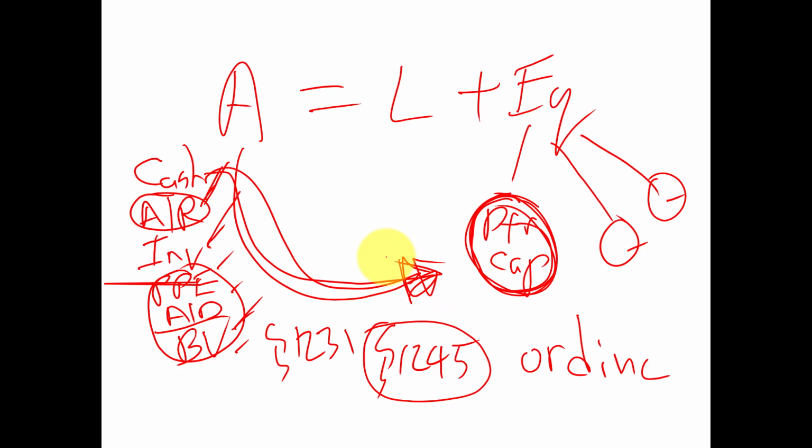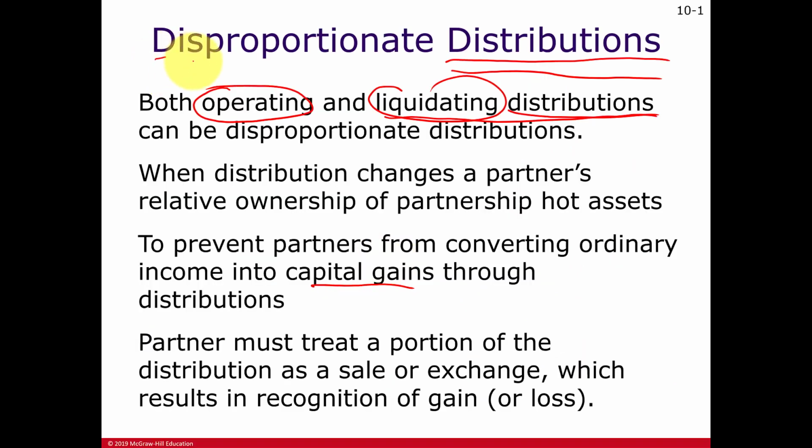So going back to this concept of disproportionate distribution. Disproportionate because the partner that's being bought out doesn't receive receivables, inventory, Section 1231 assets. They're only receiving cash, but you've got to treat that cash distribution as a little bit of everything that the partnership owns.